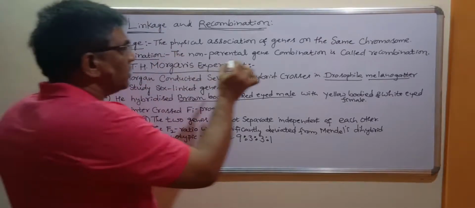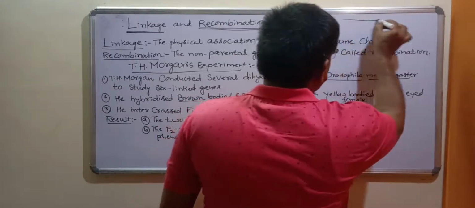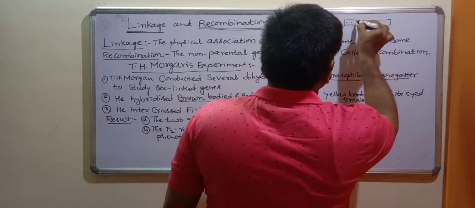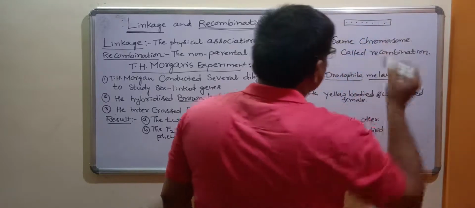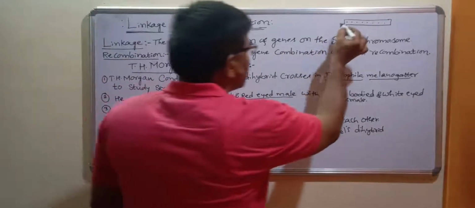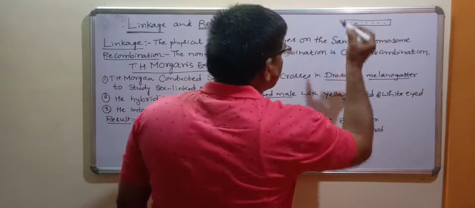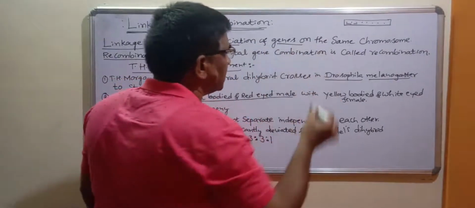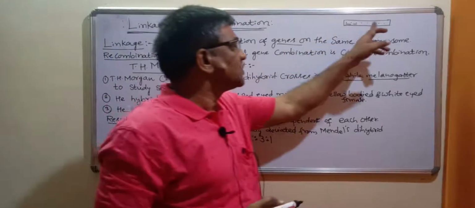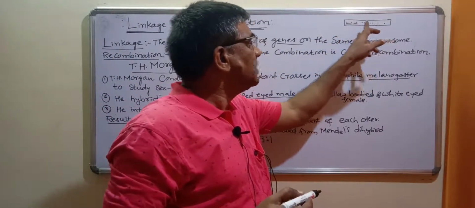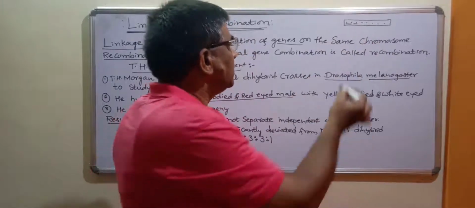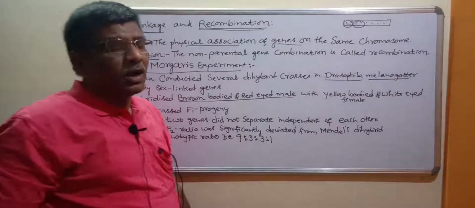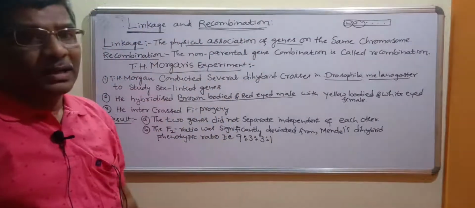When we take a chromosome, a large number of different genes are present on it. On the same chromosome, different genes are present. These genes are physically associated with one another, and the physical association between different genes located on the same chromosome is called linkage.